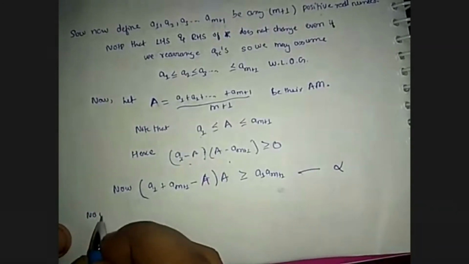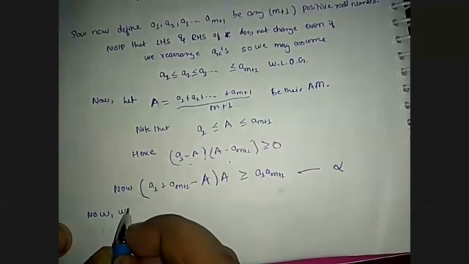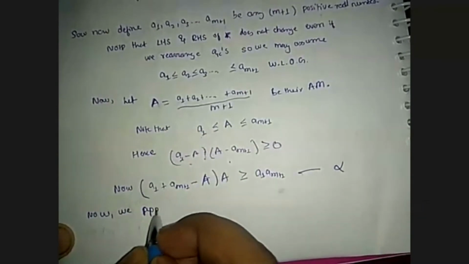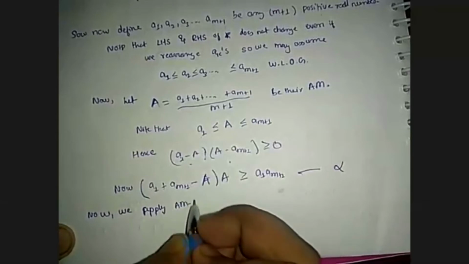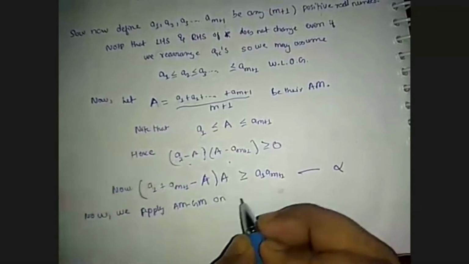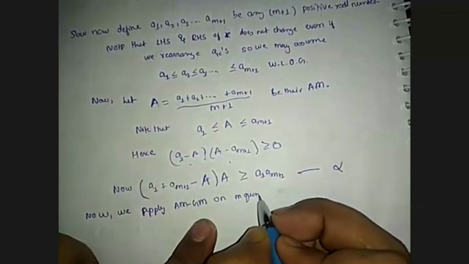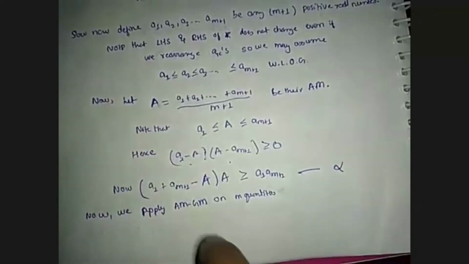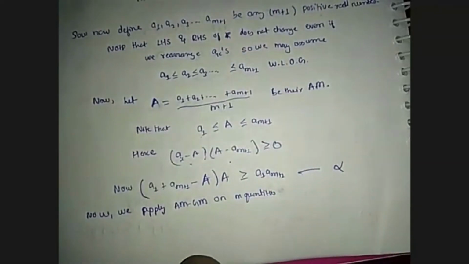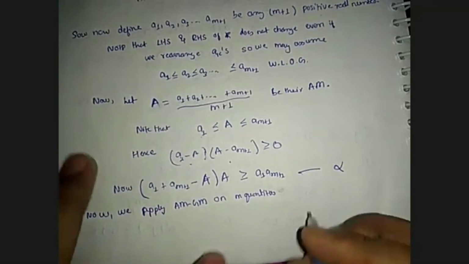Now we apply AM-GM on m quantities, because we have assumed that n equals m, m greater than or equal to 2, is true.